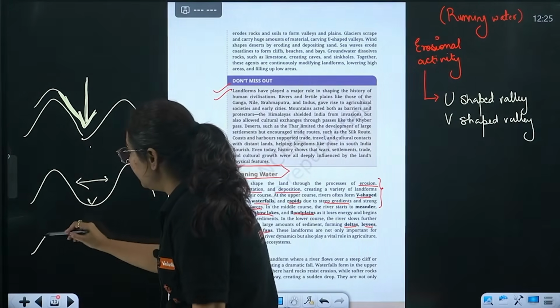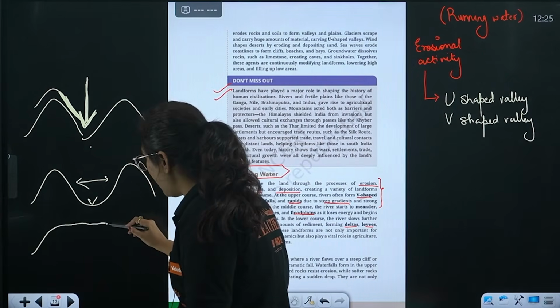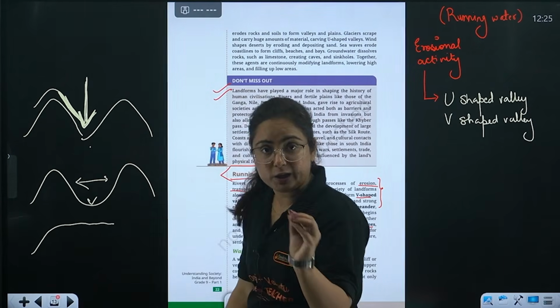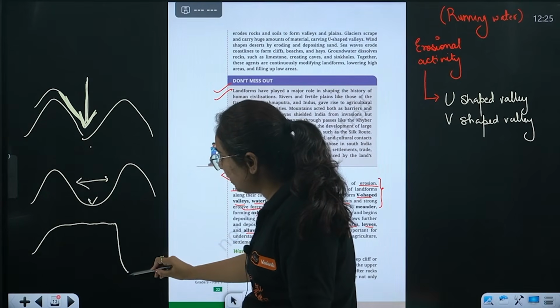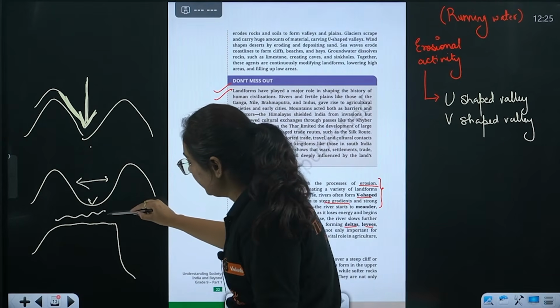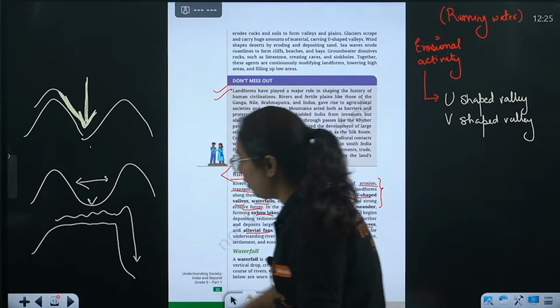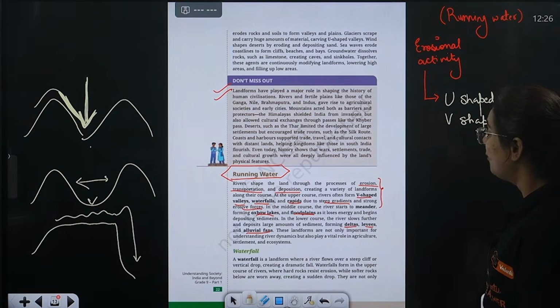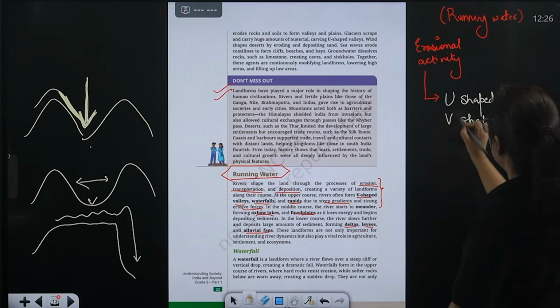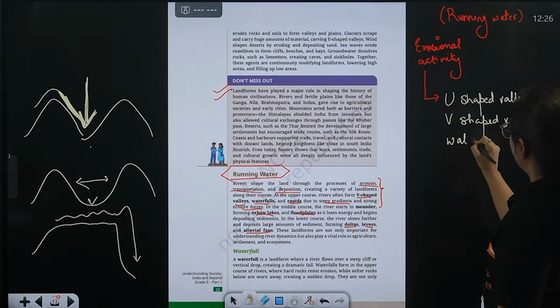Whenever there is a block of hard rock which is not eroded by the river, and then comes a soft rock eroded by the flowing river, this will create a waterfall.